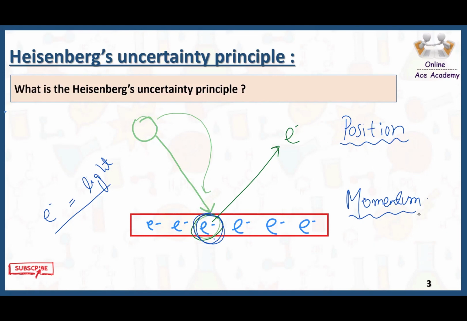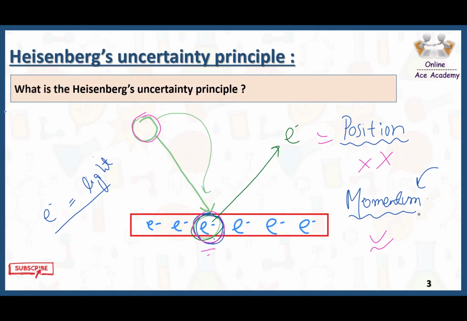In the other scenario, if I want to find out the momentum first, when the photon strikes the surface of the metal and the electron ejects, I quickly note down the momentum of this electron, but due to the fact that the electron's speed is so high, it will abruptly change its position, and this time I am unable to note down the position. So you can see that if I am able to find out the momentum, I am unable to note down the position because of the speed of the electron.